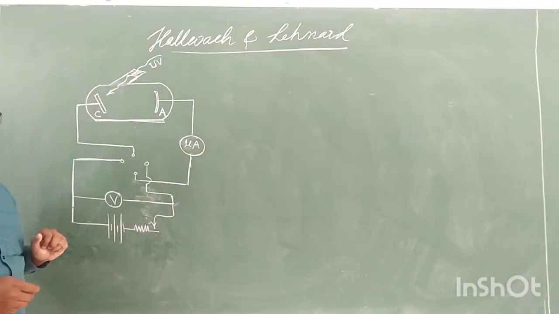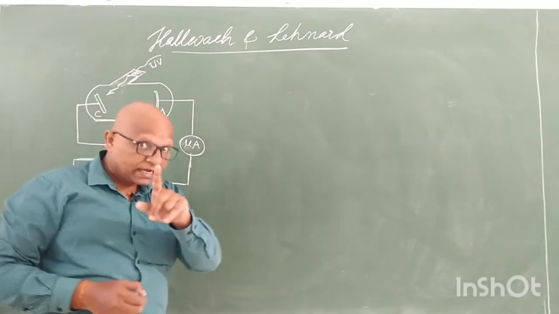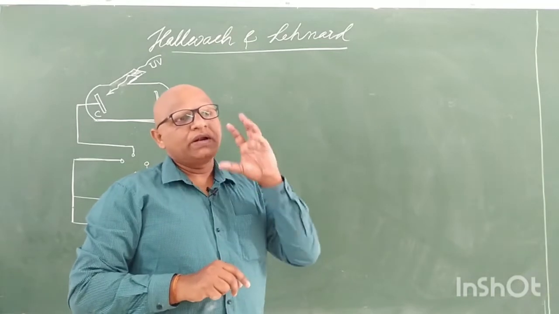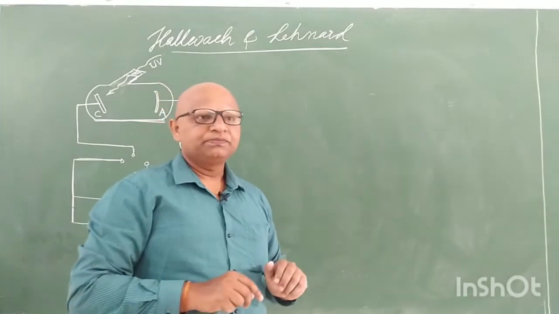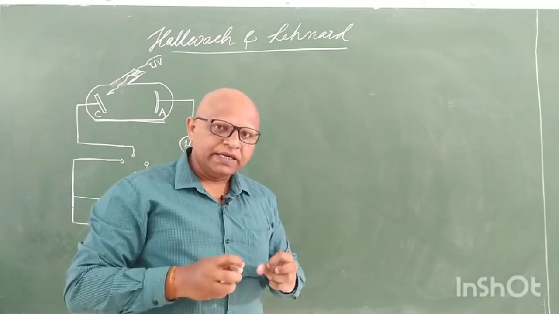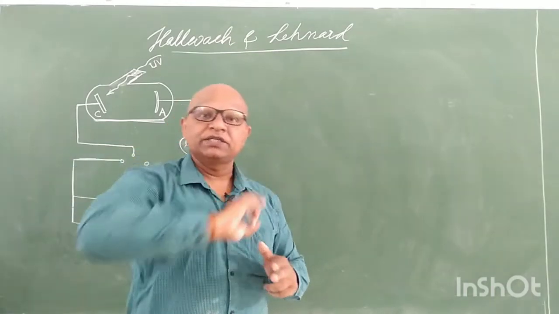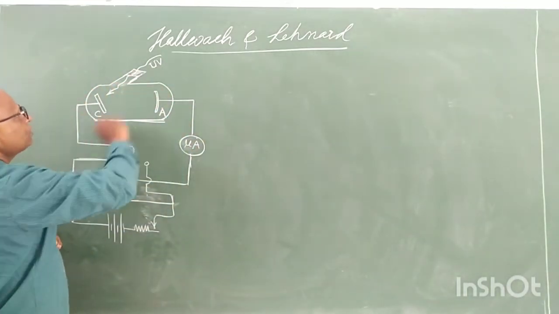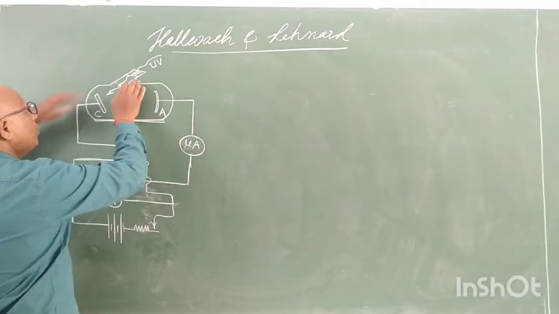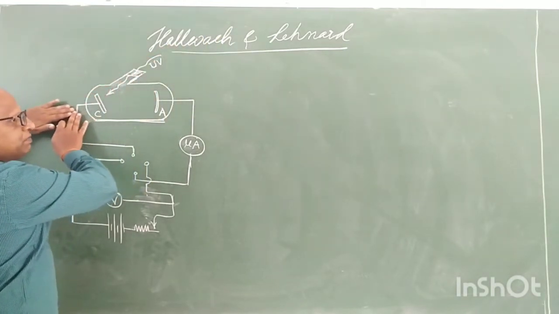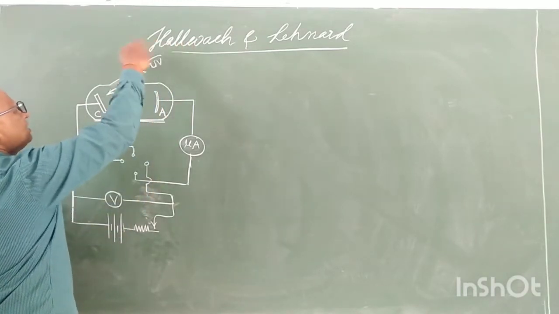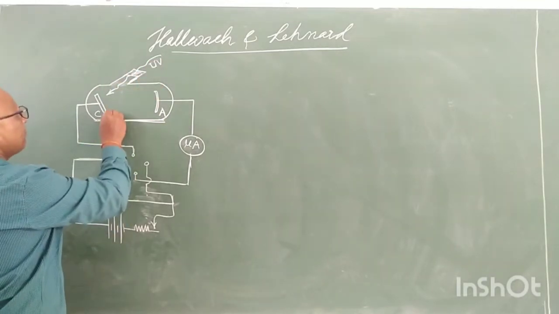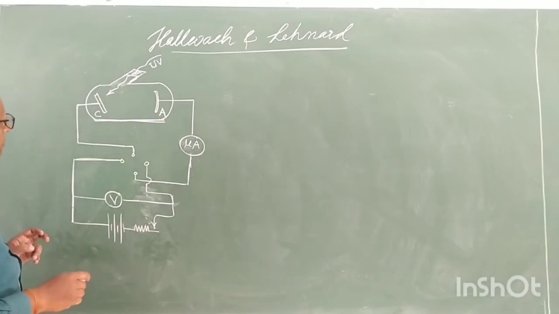Why are they using quartz crystal? Because sunlight contains X-rays, visible light, infrared, everything. Whenever sunlight falls over quartz crystal, it will absorb all the other radiations and allow only ultraviolet radiation to pass through. That is the quality of quartz crystal. That's why they have used quartz crystal for the window, so that whenever sunlight falls over it, only ultraviolet light is passed through. Otherwise, if they are using any other light source also, quartz will allow only ultraviolet light to pass through. That is the quality of quartz plate. That's why they have used this quartz lid for this particular thing.